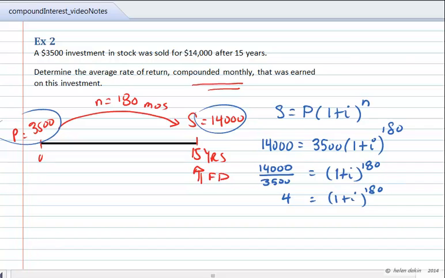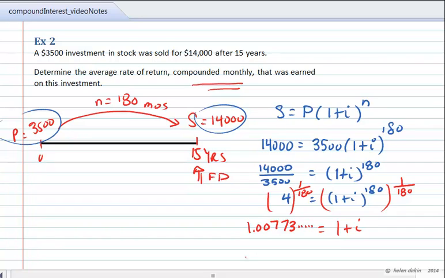Now I still have to solve for the interest rate i, so I'm going to eliminate that exponent of 180 by raising both sides to the reciprocal power, 1 over 180. You have to be very careful when you work this out on your calculator. We'll end up with 1 plus i to the power of 1 is equal to 4 raised to the exponent 1 over 180. This is going to work out to a value of 1.00773, etc.